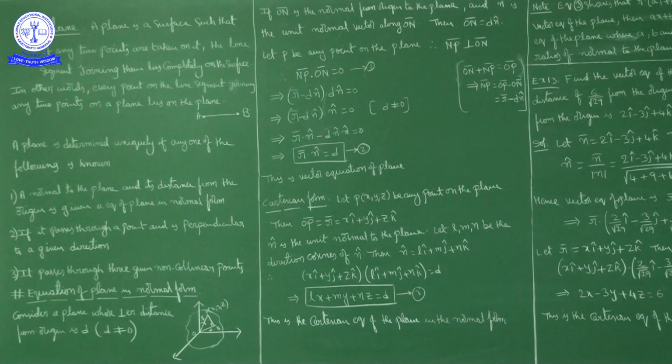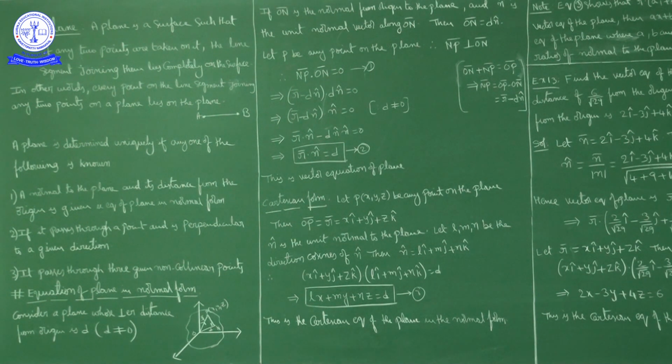Now suppose I take 1 point on this board and 1 point somewhere on another wall. Then the line segment joining those 2 points does not completely lie on the surface, no? Now what is a plane? A plane is a surface such that if any 2 points are taken on it, the line segment joining them completely lies on the surface.